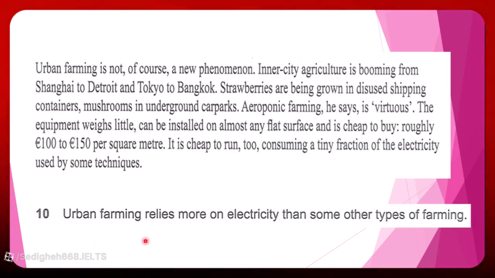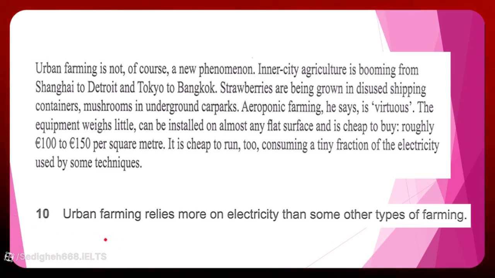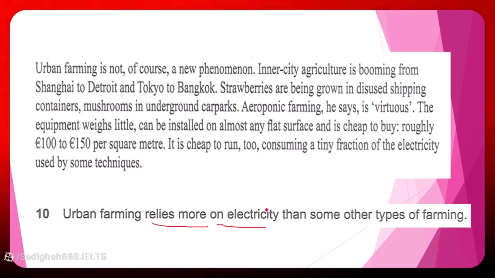Now let's start with question number 10. Again, we decide what the keywords are. Urban farming relies more on electricity than some other types of farming. We say relies more on electricity. Again, to answer this question, we start from the next sentence. It says, it is cheap to run.